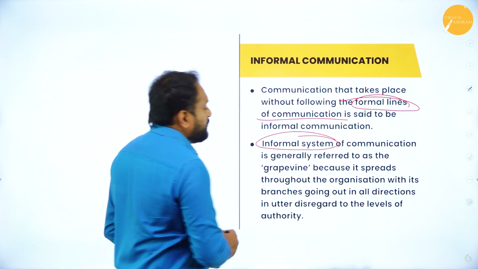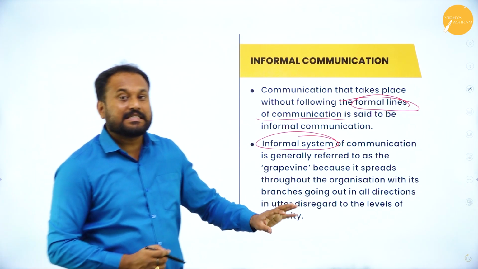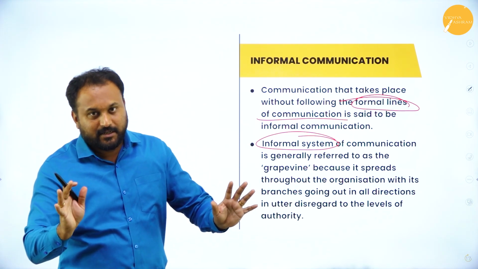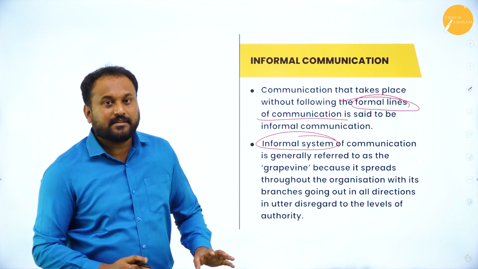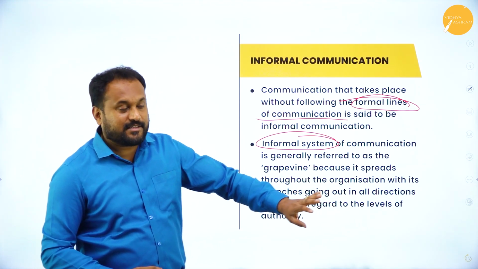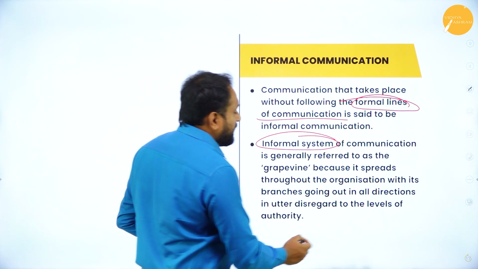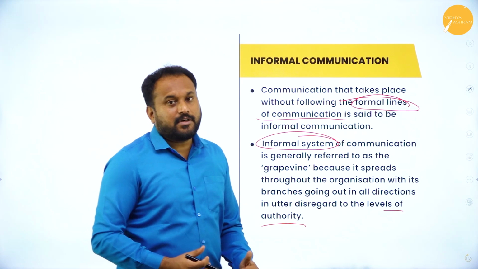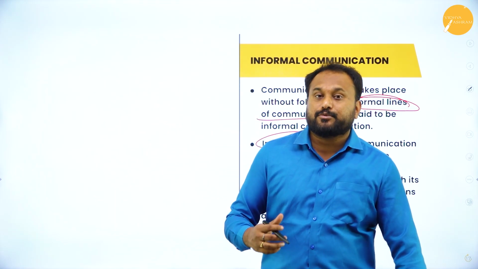Informal system of communication is generally referred to as grapevine communication. Why? Because it can go everywhere. So there is no proper channel. There is a disregard in the organizational communication, and that is where the levels of authority will be harmed. That is the informal organization communication process which takes place.